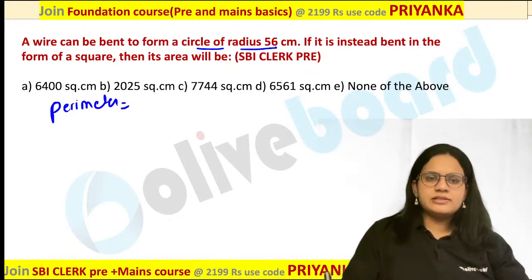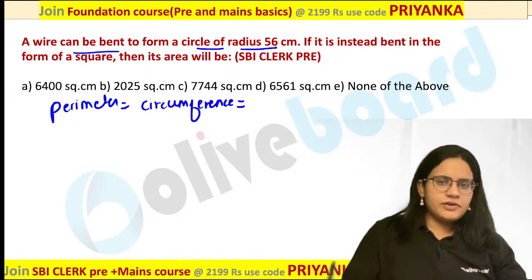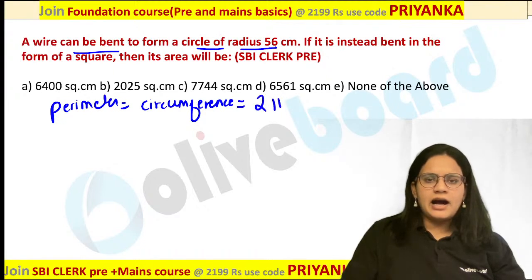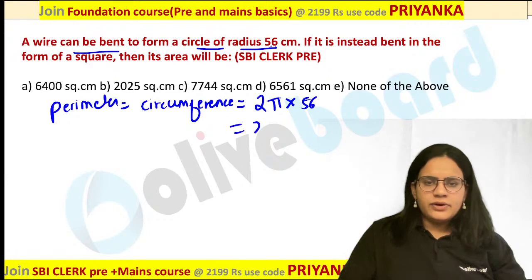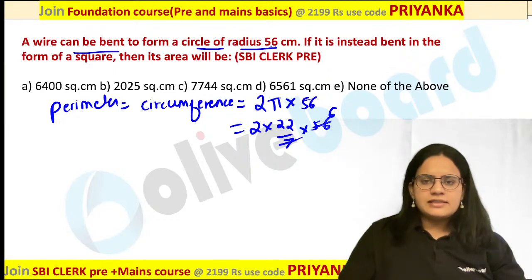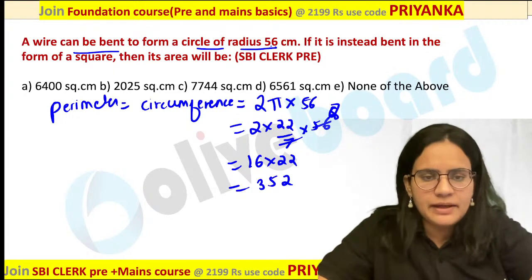Now perimeter for a circle is nothing but the circumference of your circle. So the perimeter of a circle is called the circumference. What is the formula? 2 pi r over here. Now the r value is nothing but 56. So easily you can say this is 22 by 7 into 56. You can calculate this as 16 into 22. So what would be your answer over here? That is nothing but 352, which would be the perimeter.